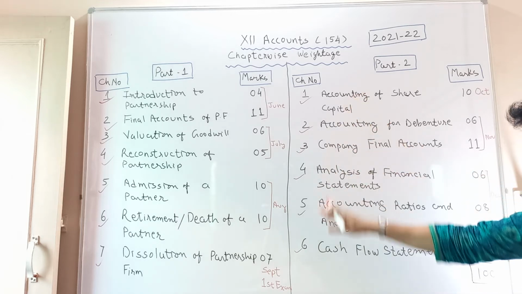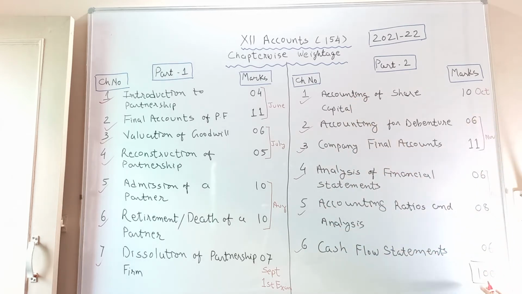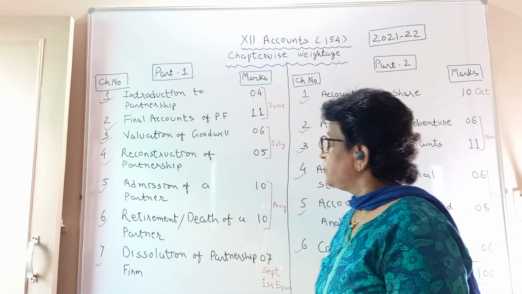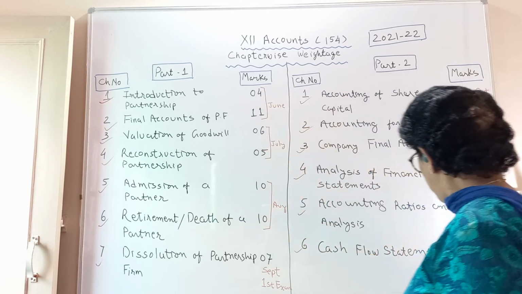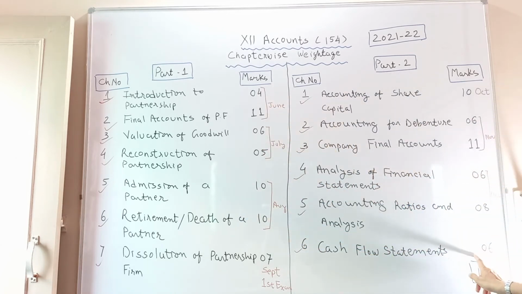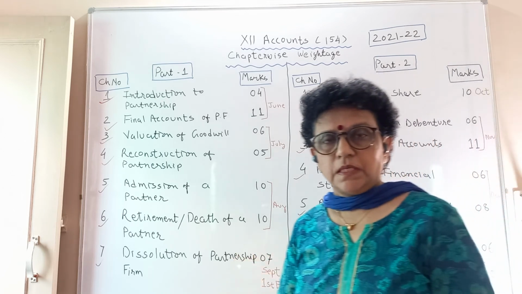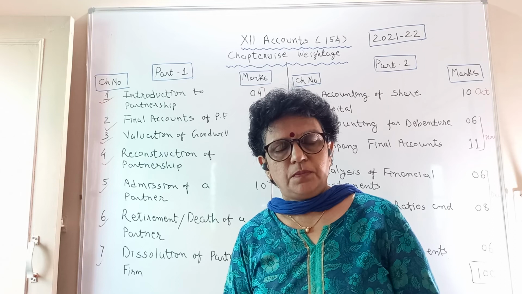So in this manner, a total of 100 marks is the weightage across the various chapters, and you are expected to prepare all the chapters time to time so that you have sufficient time for revision. In February, the whole month, and in March, we may expect our exams. This is how the accounts syllabus is to be dealt with.